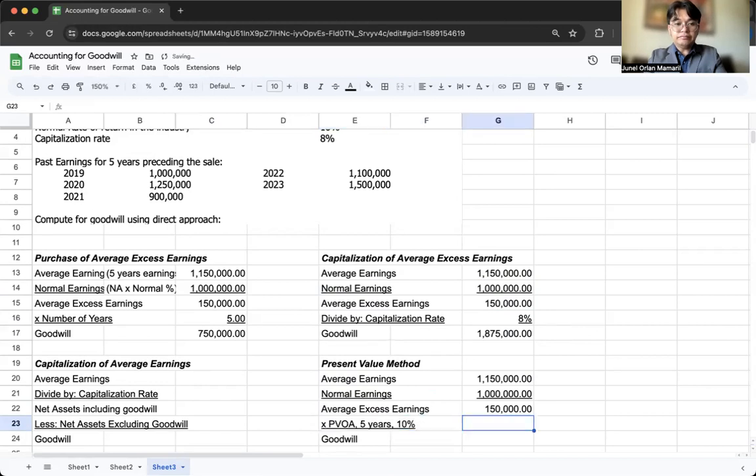Ayan. So that would be 1.1 raised to negative 5. And then 1 minus the answer divided by 0.1.